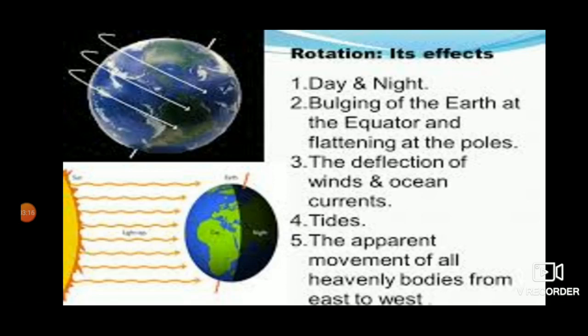Another effect of rotation is on tides. Tides are another effect of earth's rotation. If one lives near the sea coast, the rise and fall in water level at different times of the day is visible.